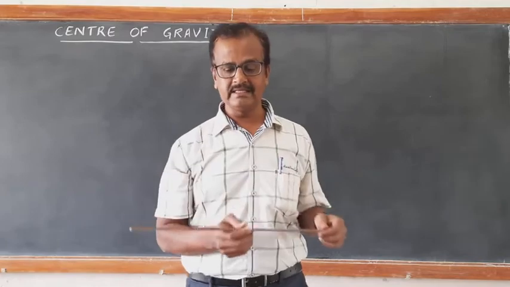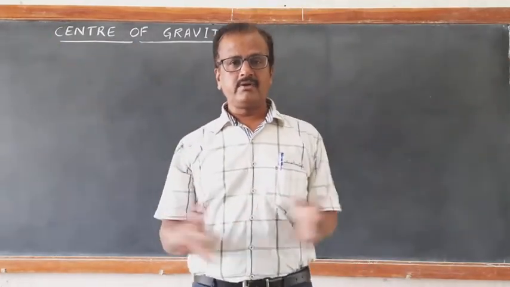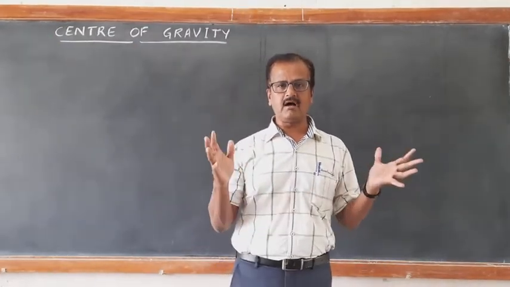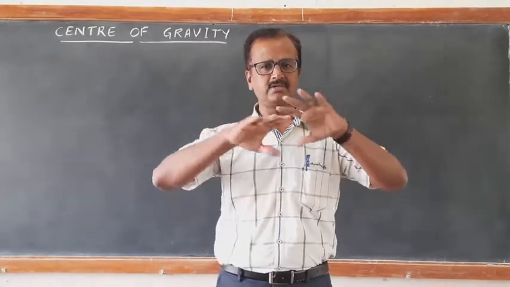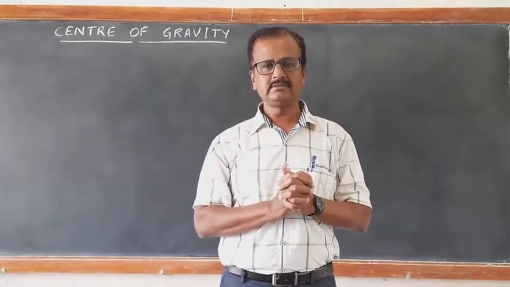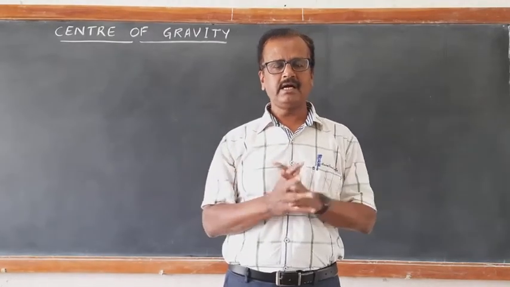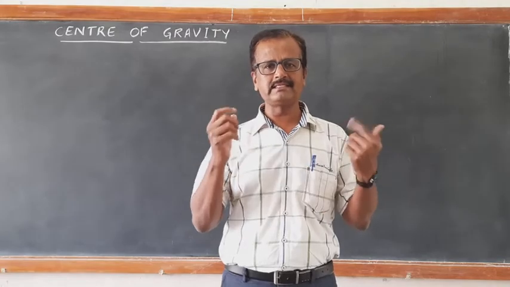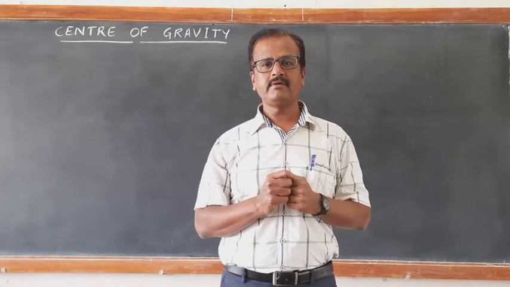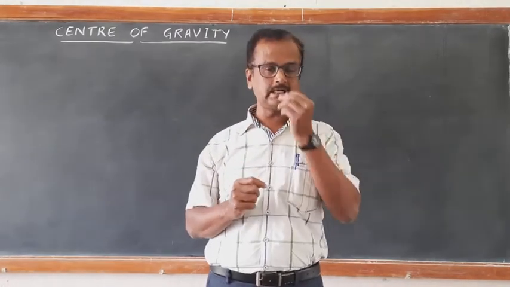But when the body is an extended one, wherein the masses of the different parts of the body are not the same, the mass is not uniformly distributed, then center of mass and center of gravity may not coincide. Then what is that center of mass and what is that center of gravity?